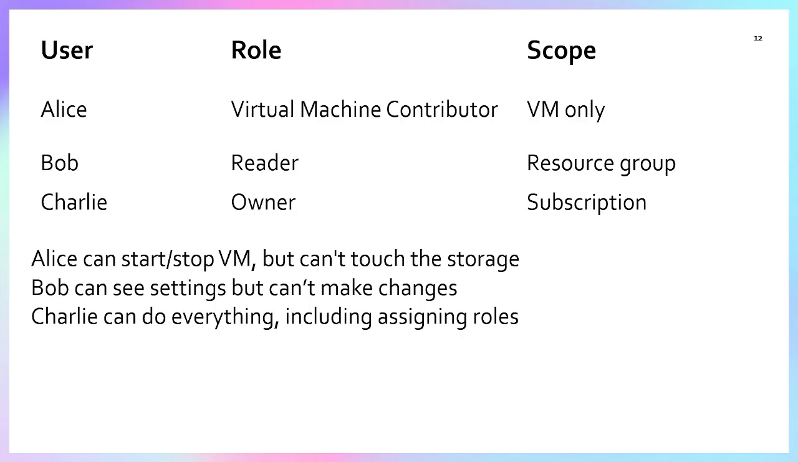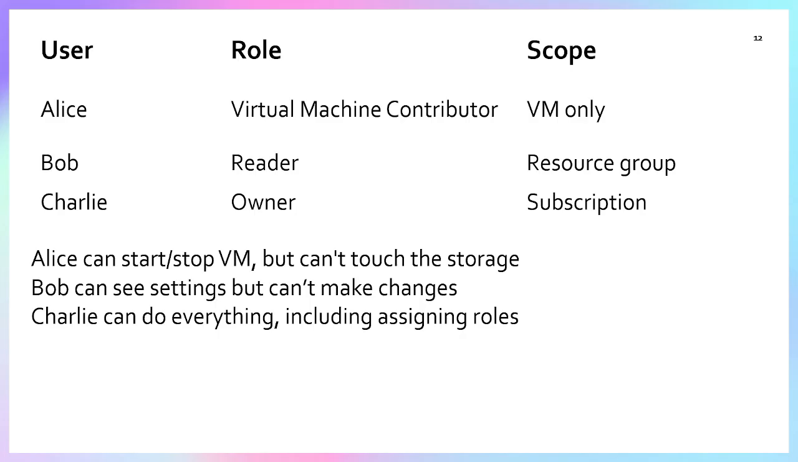Bob can see settings but cannot make changes. Bob can see everything as well as the settings that are given to others. He can see, but he will not have the right to manage it, or add or delete. So this is Bob, and Charlie is the admin. He can do everything, including assigning roles. Means he can assign the role.